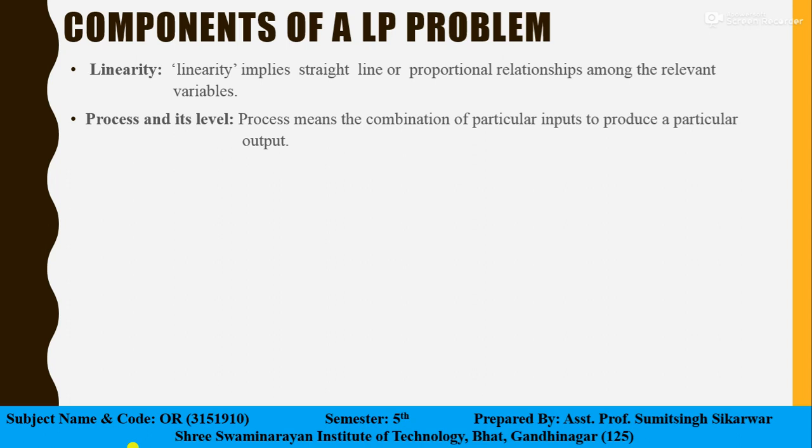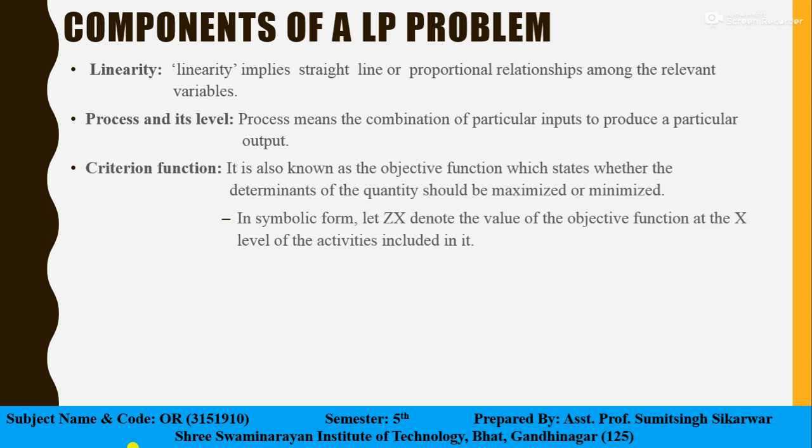Our next component is criteria function. It is also known as objective function, which states whether the determinants of the quantity should be maximized or minimized. For example, revenue or profit is such a function when it is to be maximized, or cost is a function when the problem is to minimize it.